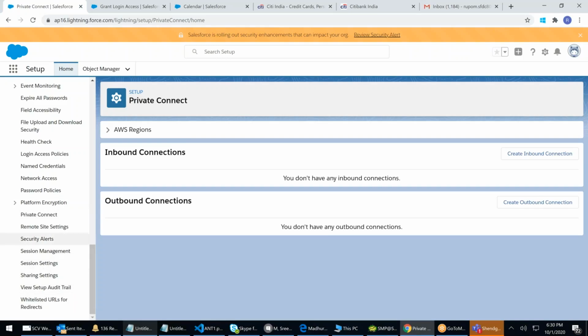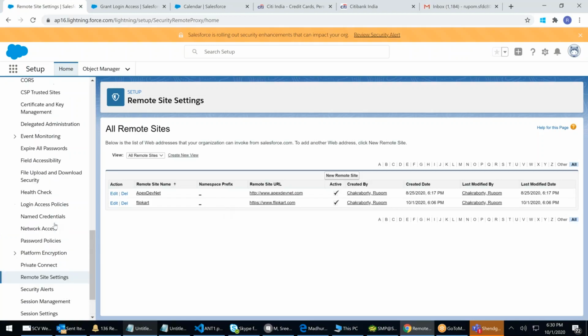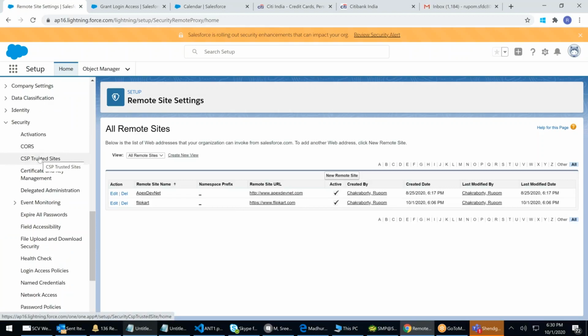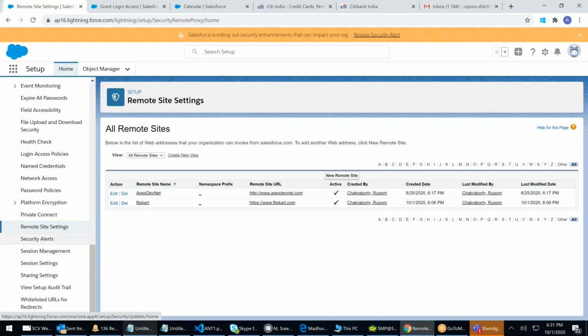Next, remote site setting. I told you here also we enter the site address whenever you're writing an API call. Whenever you want an organization to invoke from Salesforce, we do it here. There are 4 places where you enter the website: 3 directly and 1 with certificate. These are the 3 directly: remote site setting, CORS, CSP trusted, whereas named credentials ask you with certificate. When to use what is the question. We'll see later, when we come to integration.